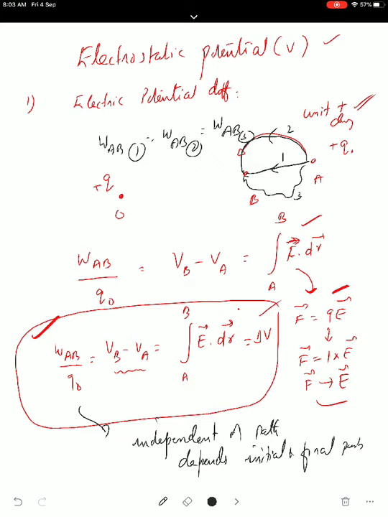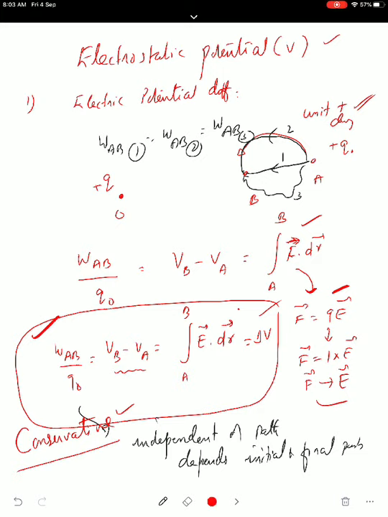Why is this? This is because the electrostatic field is conservative. There are two types of forces or fields: one is conservative, another is non-conservative. It is a Class 11th topic. There are many points there. Some examples of conservative fields are the gravitational field, electrostatic field, and magnetic field. All of these are conservative, so they depend only on the initial and final point. Work done depends only on the initial and final point. I think this point is clear to all of you.